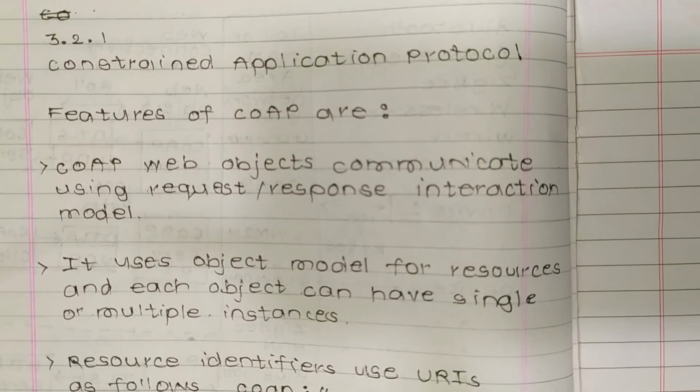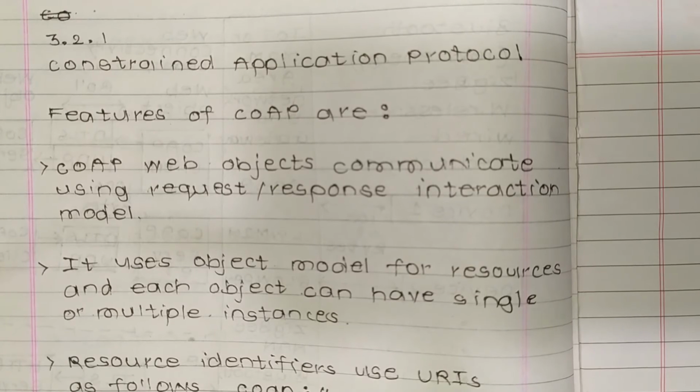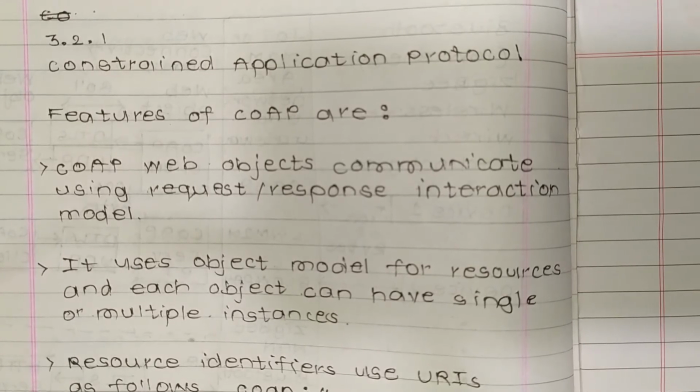Features of CoAP are: CoAP web objects communicate using a request response interaction model. It uses an object model for resources, and each object can have single or multiple instances. So the features of CoAP are as follows. First, CoAP web objects communicate using the request response interaction model. Then it uses an object model for resources, and each object can have single or multiple instances.